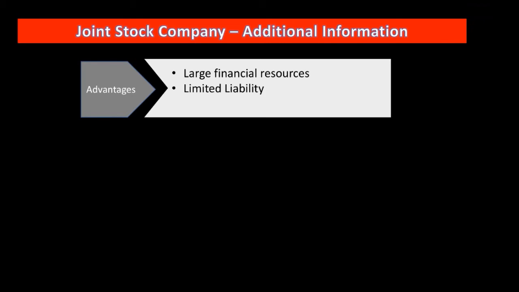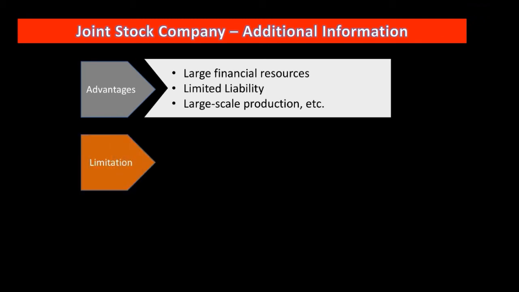Okay. The last point is large scale production. Of course, this is another advantage of a joint stock company, that it can produce any amount, isn't it? The next one is limitations. Of course, there are certain limitations of a joint stock company.